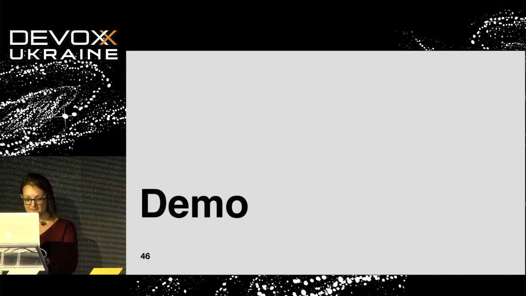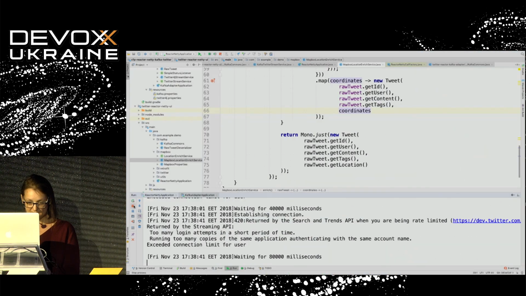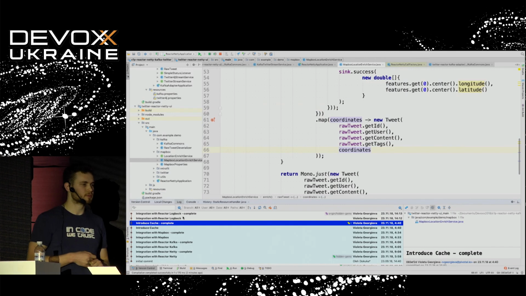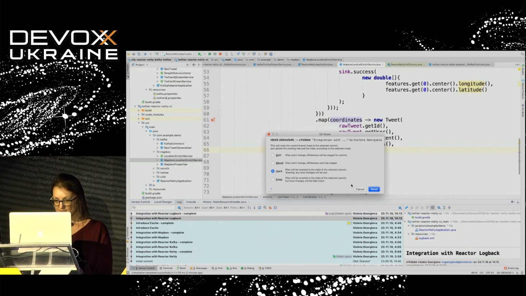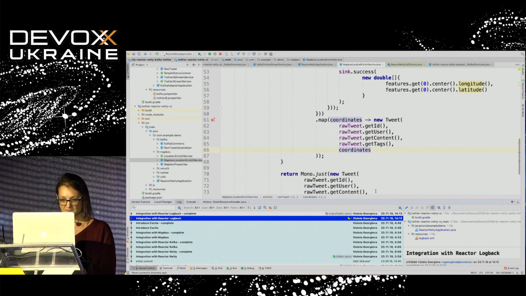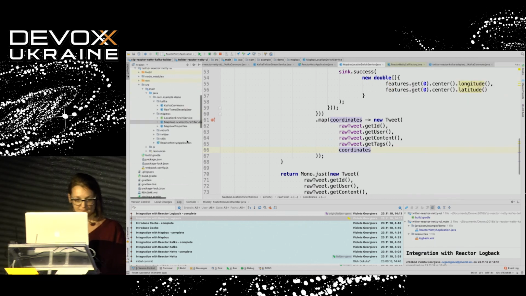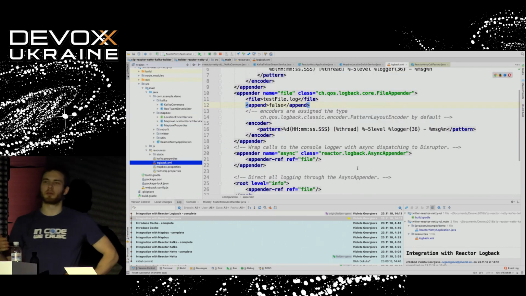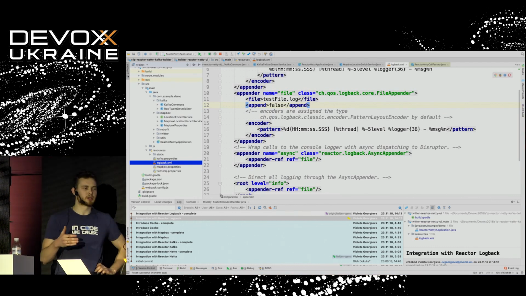So let's see how we can do that, and let's see whether we will have some benefits from using Reactor Logback in our project. Let me go to the correct commit and update the dependencies. So, in a few words, in order to use Reactor Logback and understand whether we have some benefits from it in our project, we are going to do some logging into the file.